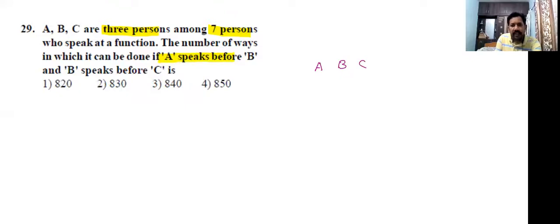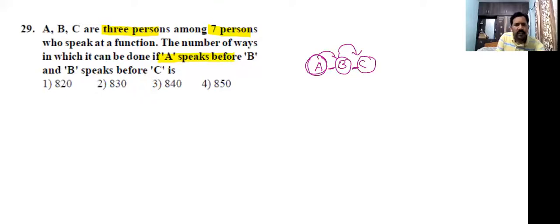They didn't say that immediately after A, B speaks, and immediately after B, C speaks. They didn't say that. But A speaks first, after that some more persons speak, next B, next some more persons, next C. B cannot speak before A, and C cannot speak before B.